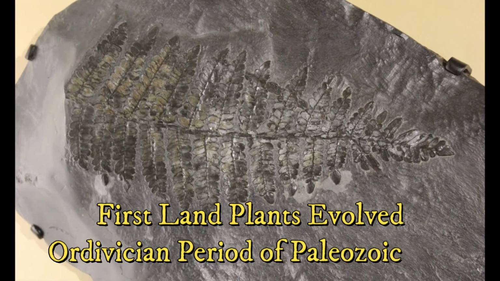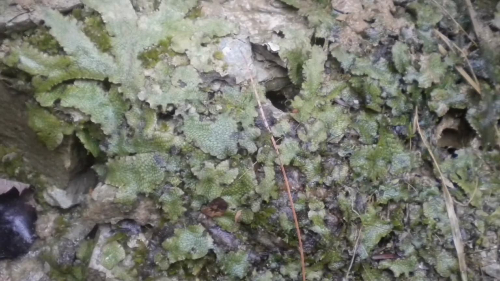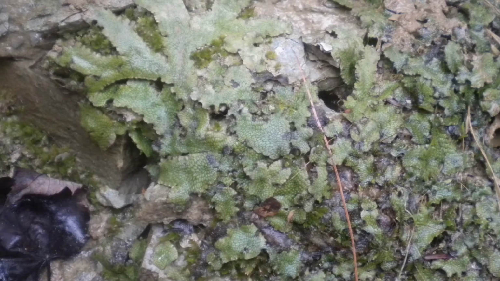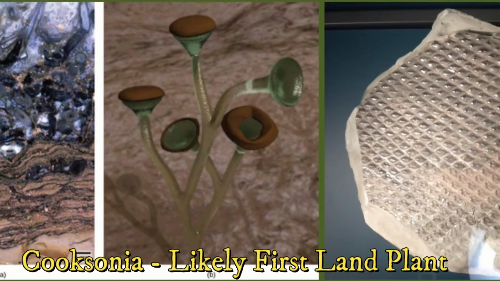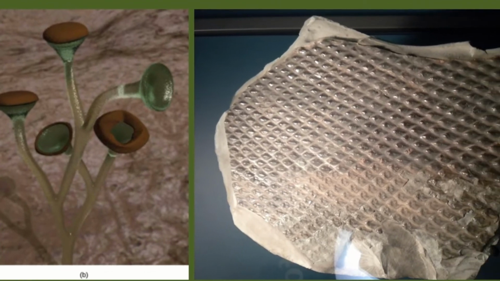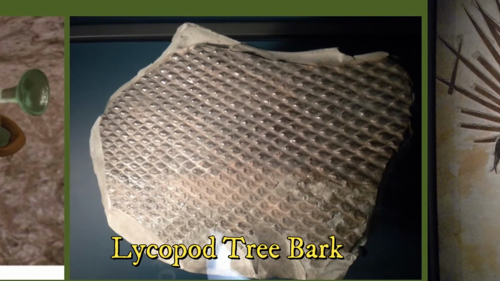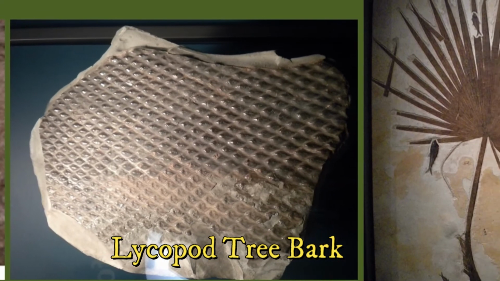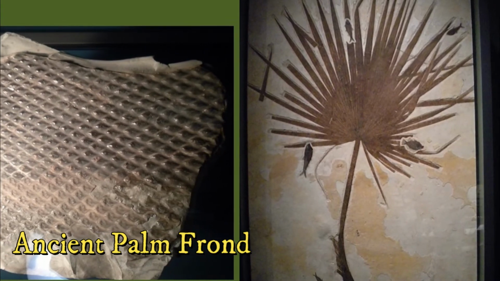The ancestors of land plants began colonizing the land during the Ordovician period of the Paleozoic era over 500 million years ago. Most likely, early plants were low-lying, spore-forming plants that lacked true leaf tissues. Cooksonia came about during the Silurian, which had slender branching stems with sporangia at the tips. By the end of the Devonian, ferns, horsetails, and seed plants began to develop. The evolution of land plants enriched the atmosphere with oxygen, allowing for animals to eventually evolve on land. Plant mycorrhizal relationships were evident starting back in these times.